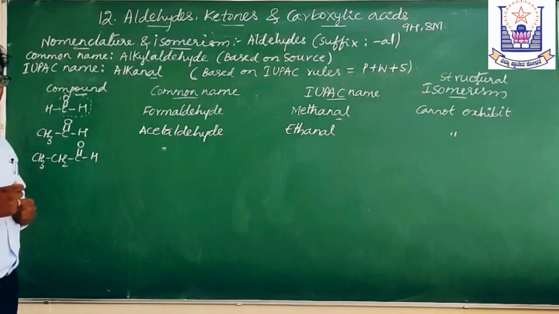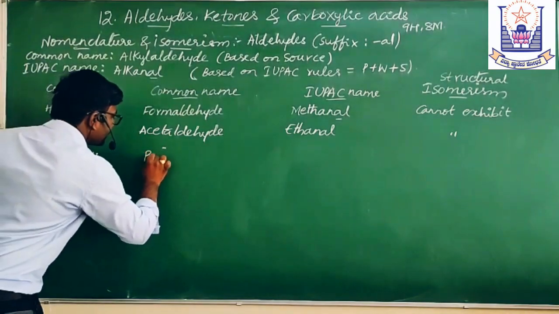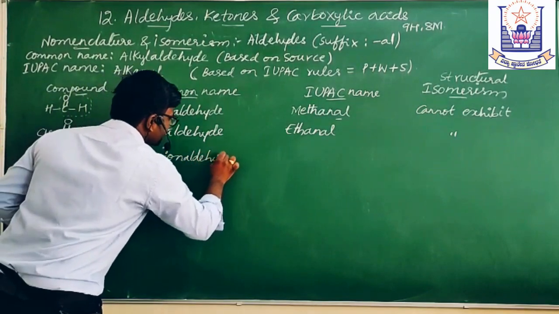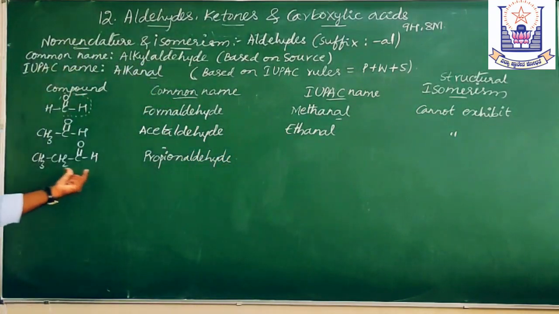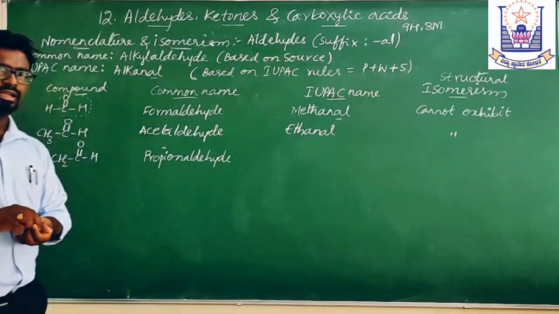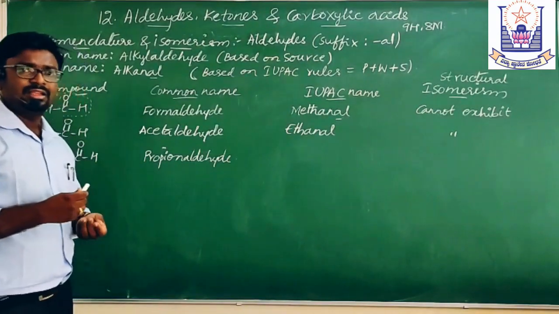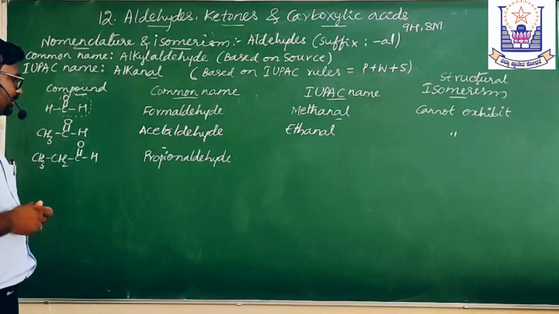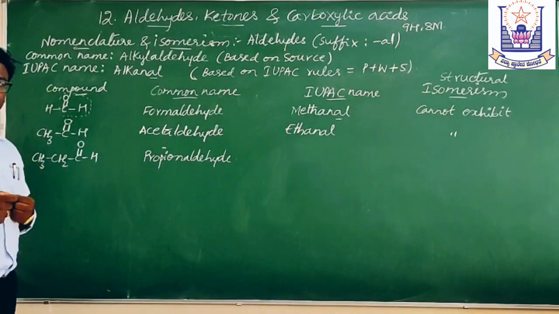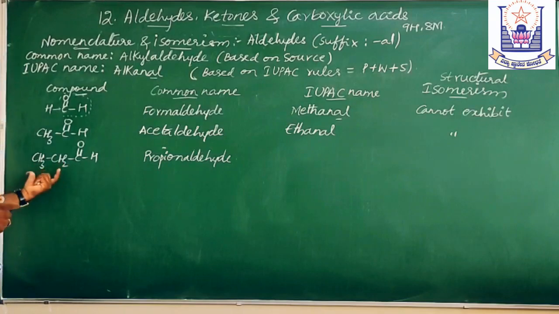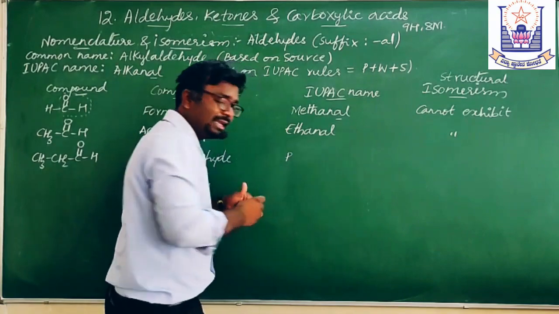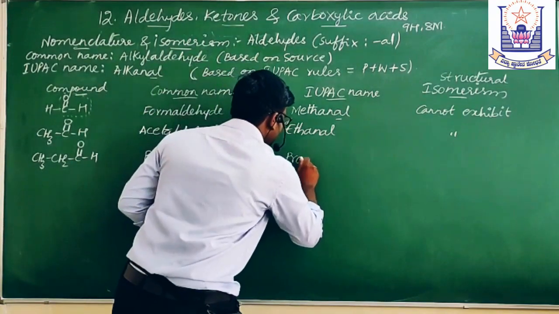Its common name is propionaldehyde. Prop means 3 carbon atoms, and in the common system it is called propionaldehyde. We must keep in mind that for common names we get aldehyde at the end of the name. And what is the IUPAC name of this compound? Count the number of carbon atoms, 3, propan-1-al, or simply propanal.